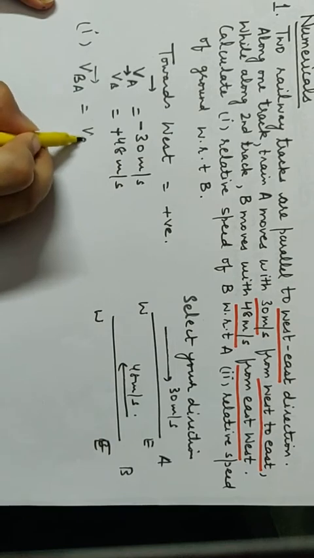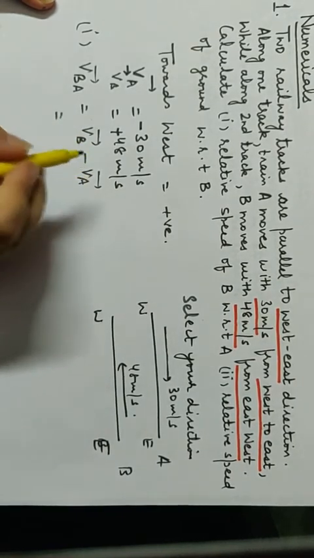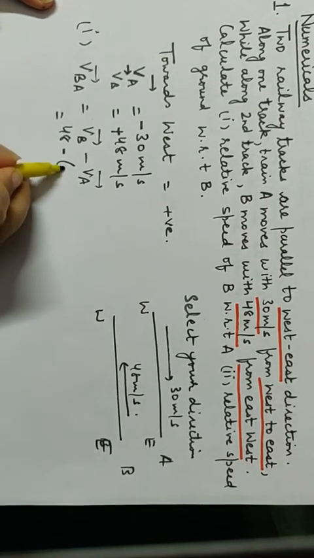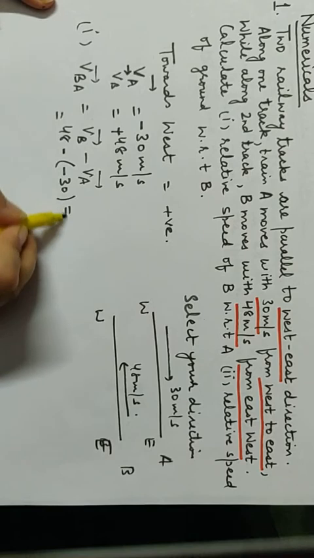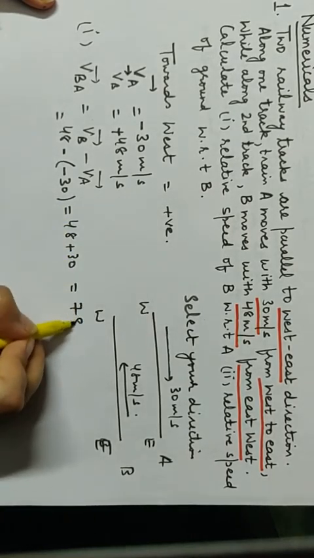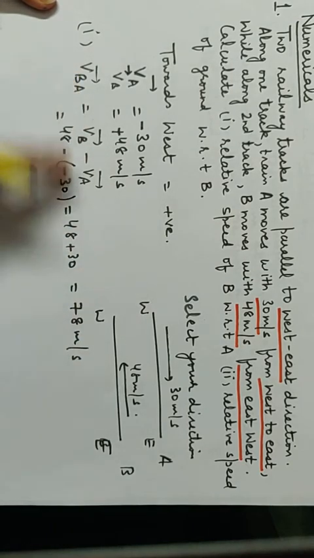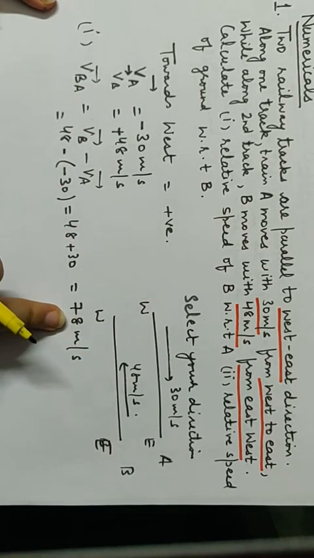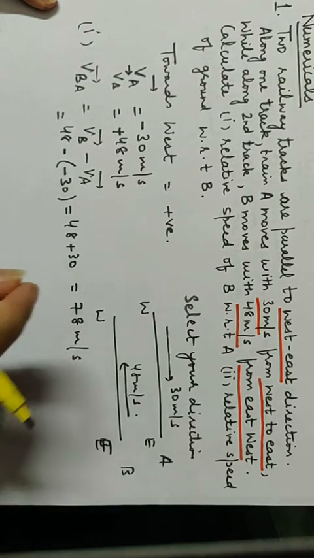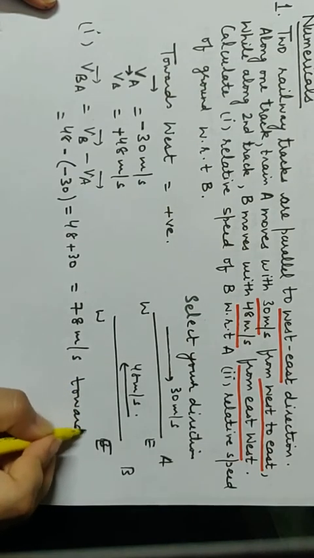That means VB minus VA. Put the exact values. VB is 48 and VA is minus 30. That means 48 plus 30, which is 78 meters per second. Now this is the speed. If I need to tell its direction, what will be the direction of the answer? Your answer has come positive. Positive means towards west, meaning this direction is towards west.